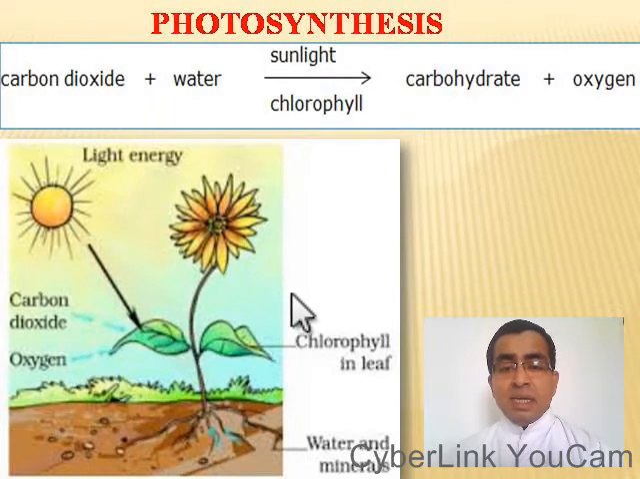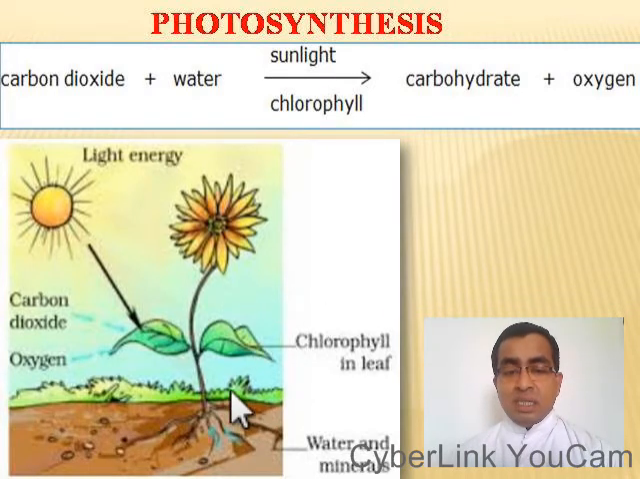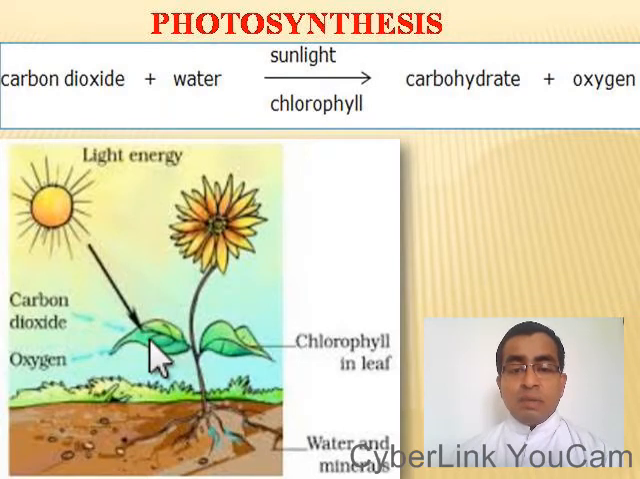Here in this diagram, you can see the process of photosynthesis. Sunlight is absorbed by the chlorophyll present on the surface of the leaves. Carbon dioxide is absorbed by stomata present on the surface of the leaves. Water and minerals are absorbed by the roots and the food is prepared.